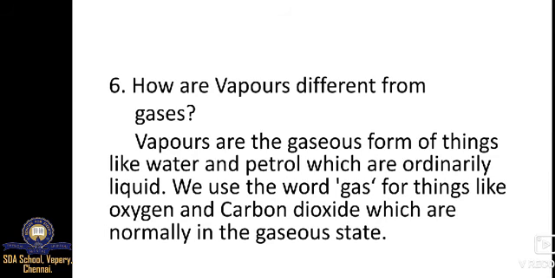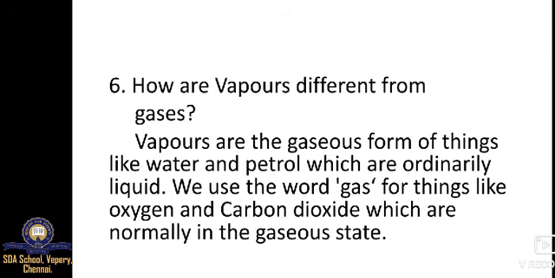We use the word gas for things like oxygen, carbon dioxide, hydrogen, nitrogen, which are normally in the gaseous state. So vapors are the gaseous form of things like water.